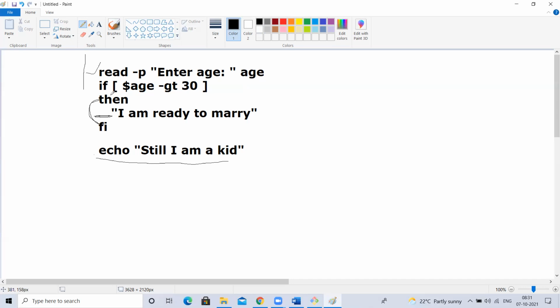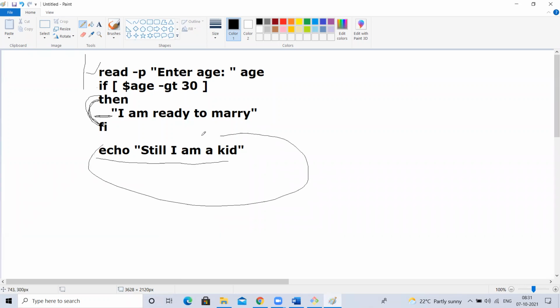Okay. I clearly said here, if this condition is satisfied, whatever is between this and Fi has to be executed. The condition applies only to the lines present between this and this, right? So if the condition is satisfied, this will print. If this is not satisfied, this will be skipped.